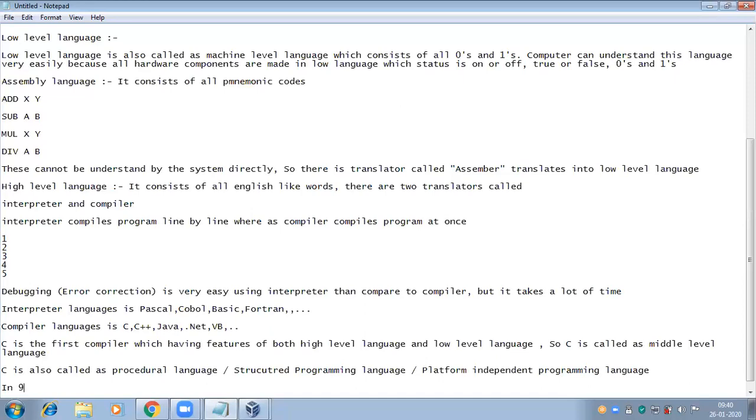In 1972, the C language was developed by Mr. Dennis Ritchie at AT&T Bell Laboratories.